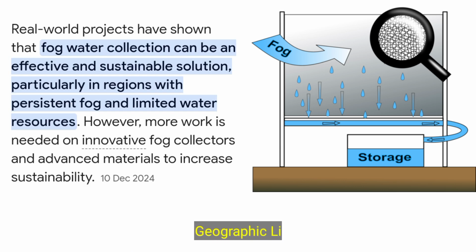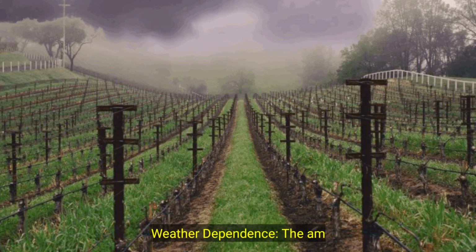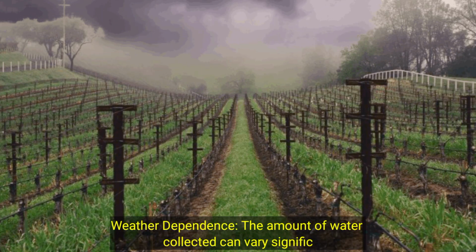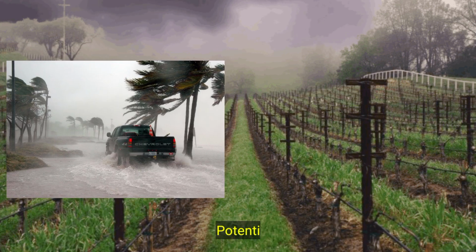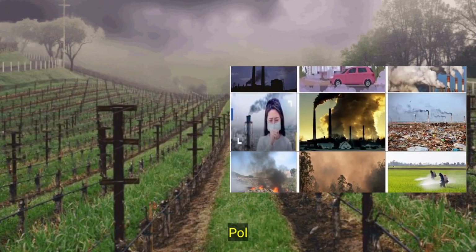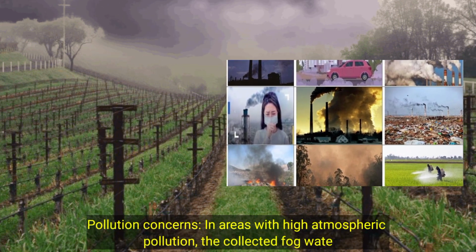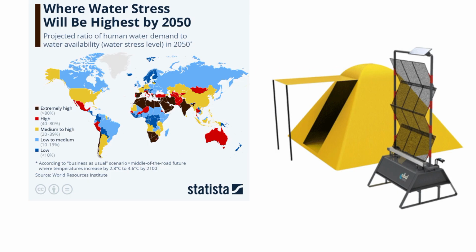Disadvantages. Geographic limitations: fog harvesting is only viable in areas with frequent and dense fog. Weather dependence: the amount of water collected can vary significantly depending on fog conditions. Potential for damage: harsh weather conditions can damage the collection nets. Pollution concerns: in areas with high atmospheric pollution, the collected fog water could also be polluted.